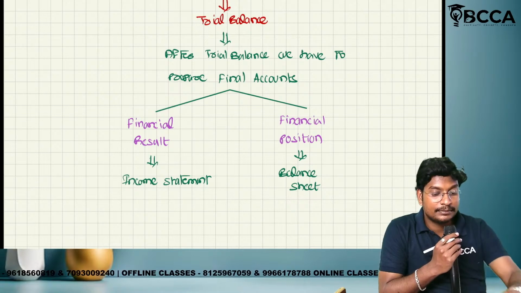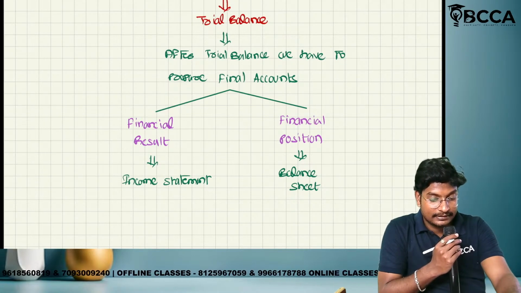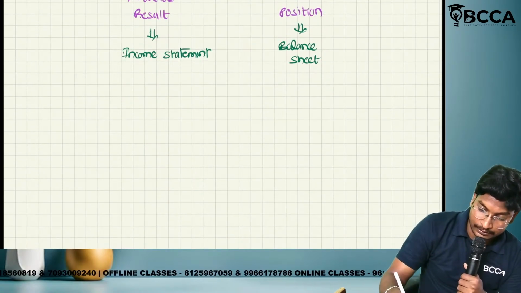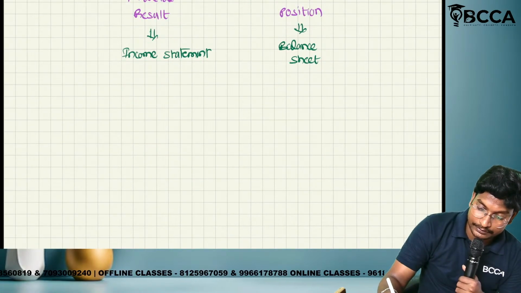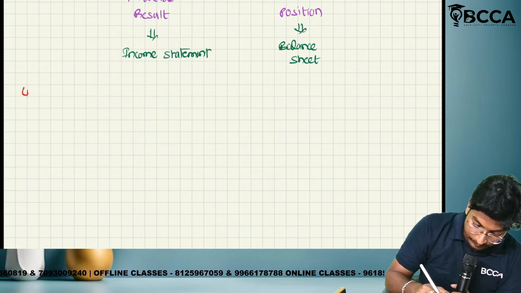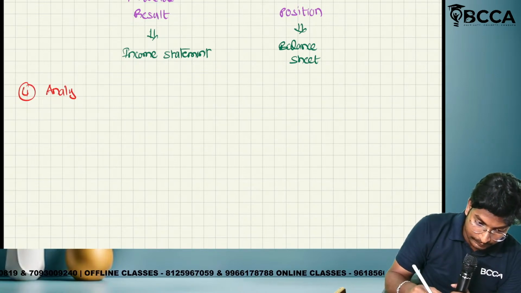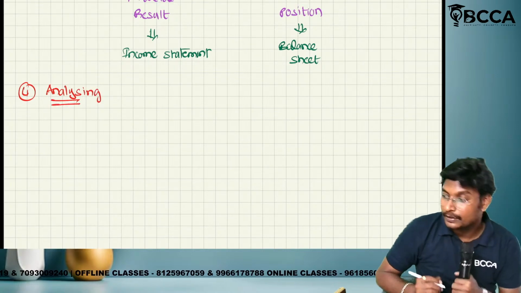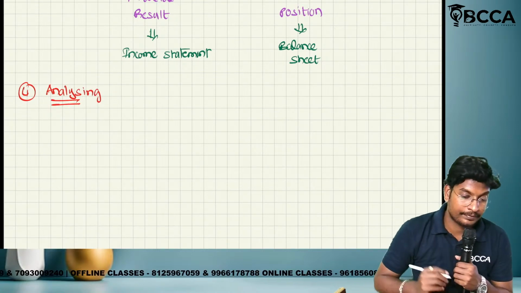What is the next step of accounting? Analyzing. This is called the fourth step.